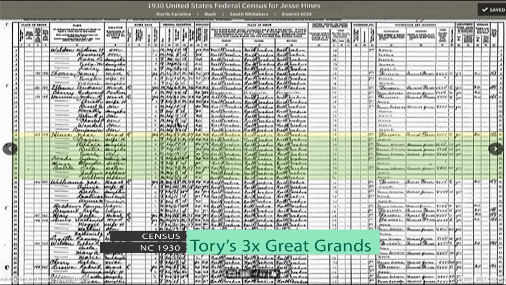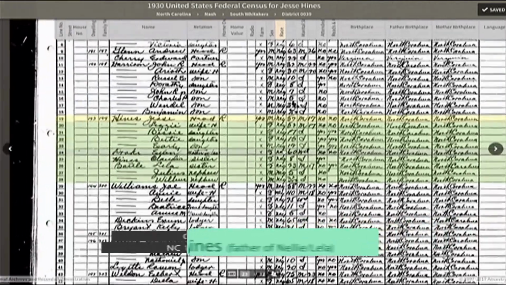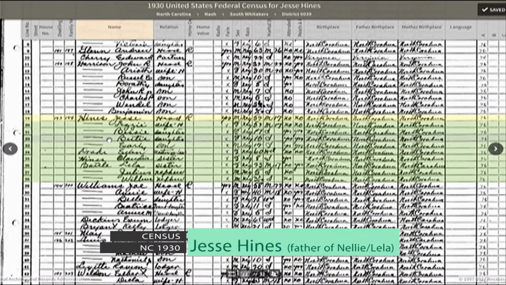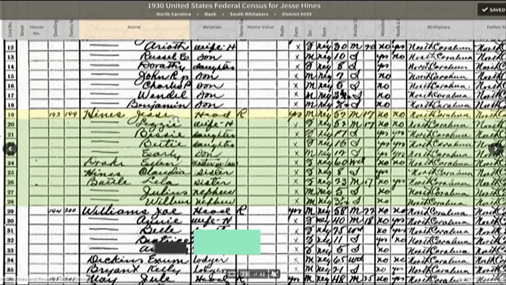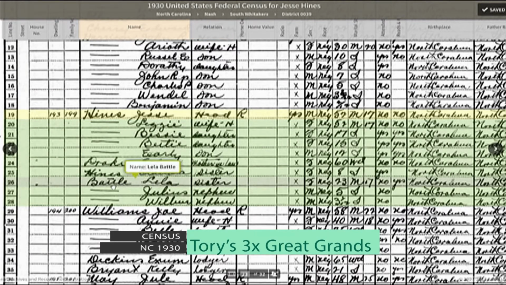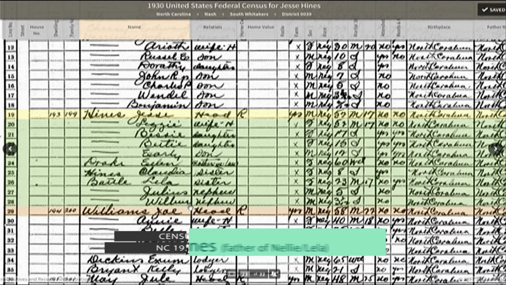Now use your mouse and swipe this over. Now zoom in so we can see those names really big. All right, so you see Jesse Hines with his wife Lizzie, and down here we have Leela Battle. So before we knew her only as Nellie, right? So here she is as Leela. I don't know why her name is Leela, but we know this is her because her name is Battle, and her husband was Frank. And look at who her children are.